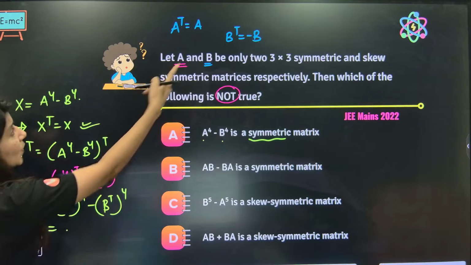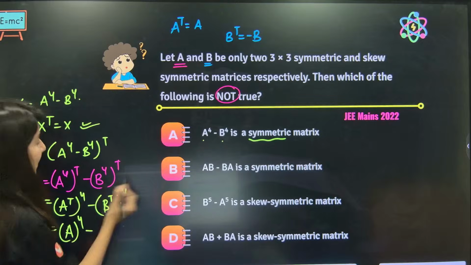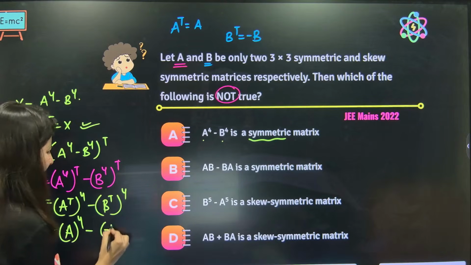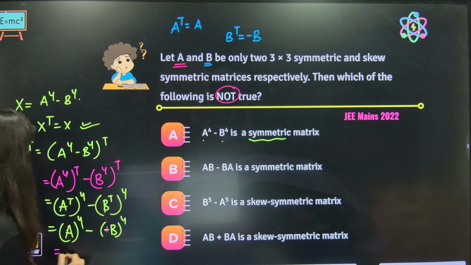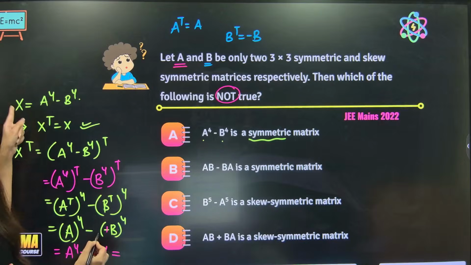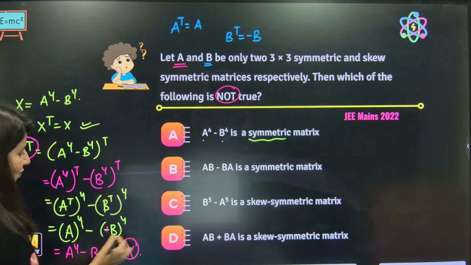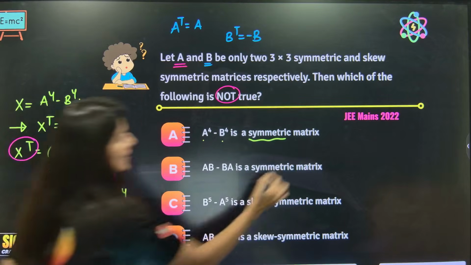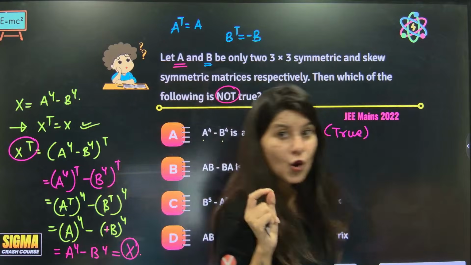Now A transpose, can anybody tell me? Ma'am, you can write A. So A power 4. B transpose is minus B, so minus B power 4, and anyway this minus sign will get cancelled out. So this is A power 4 minus B power 4, which is nothing but the original X. So you started with X transpose, which is equal to X. Is this a symmetric matrix? Yes. So this is a true statement. We are looking for the not true statement.